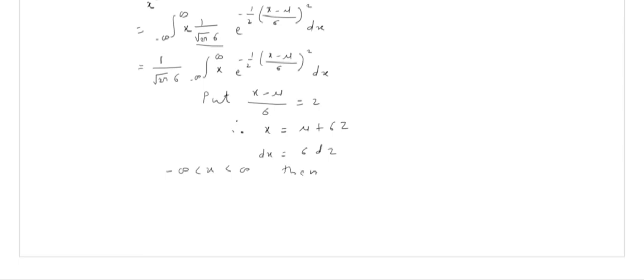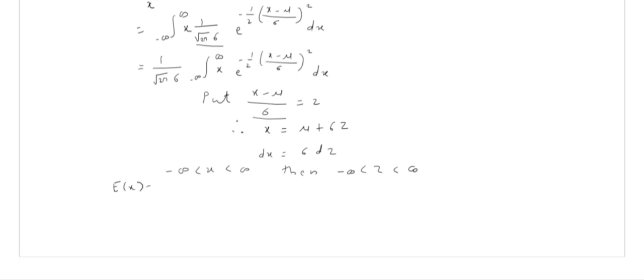Then the range of z is, if you put minus infinity over here, what is the value of z? It is minus infinity only, isn't it? And if I put infinity in this equation, then what is the value of z? It is again infinity only. Okay, so let me put all these values in the above integration.